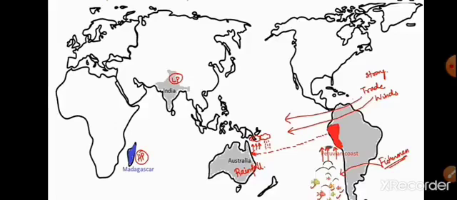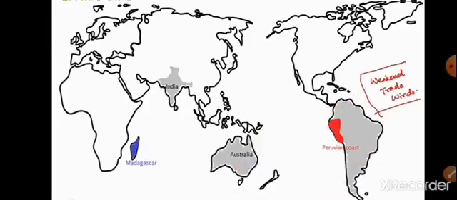Students, now let us learn about El Nino period. Now, students, in your textbook, El Nino is not given in detail. But we need to understand the concepts, right? So I am explaining you in detail. Now let's talk about El Nino. During El Nino period, we will find that the cold Peruvian current is getting displaced with warm ocean current.